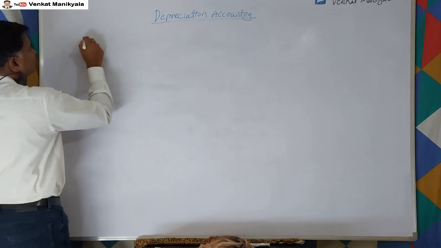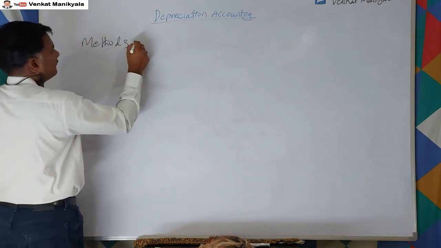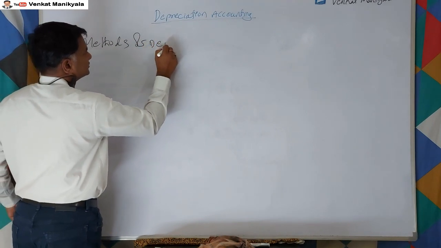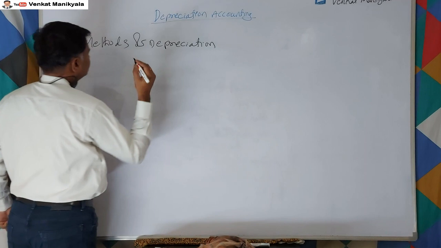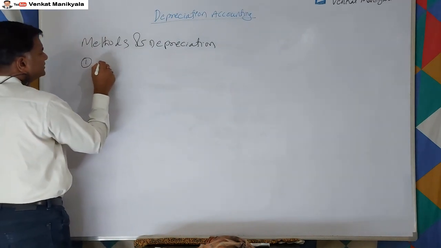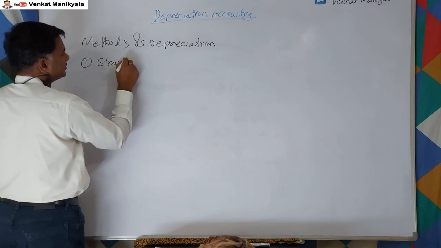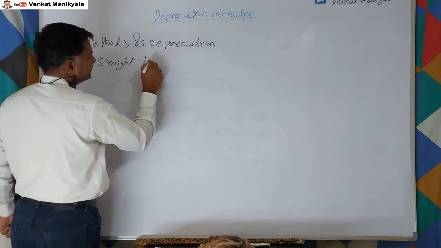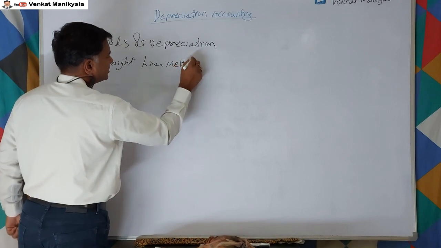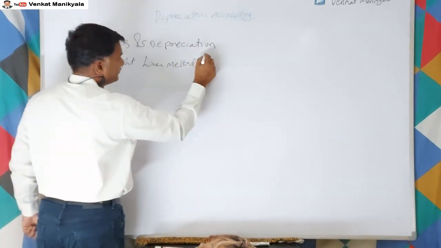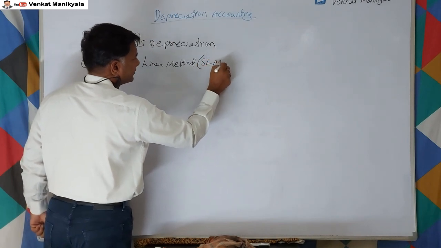So one of the methods of depreciation is the straight line method. It is also called, with the abbreviation, SLM.